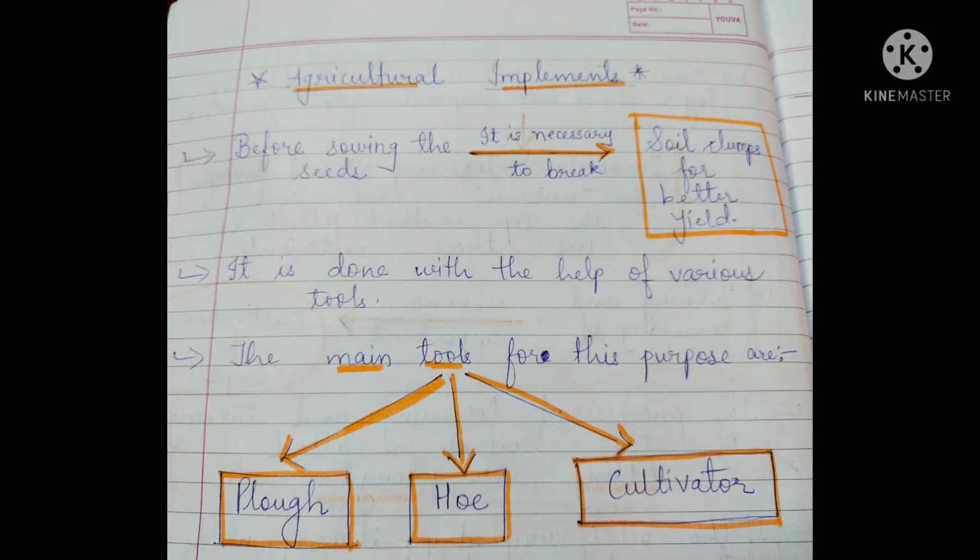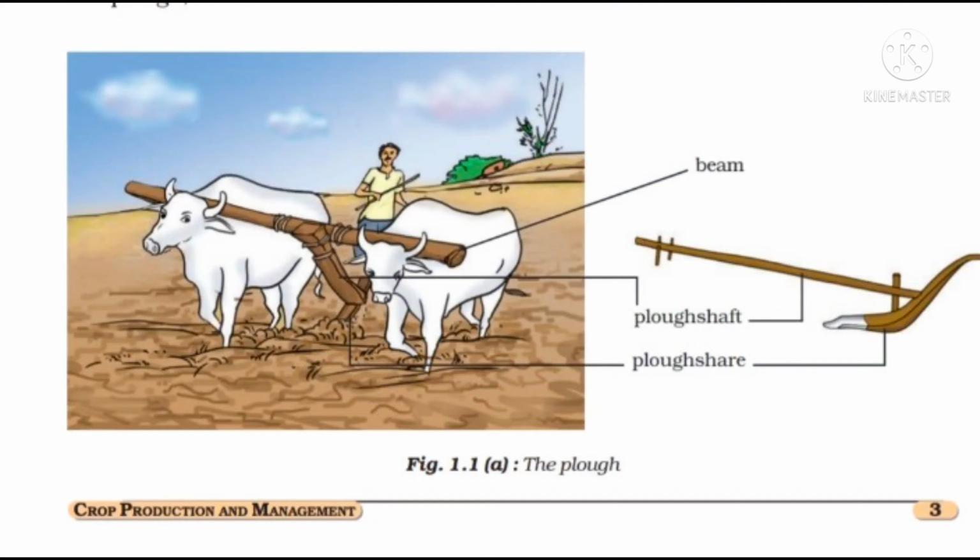Okay? And I hope your textbooks are open. Yes, so keep your textbook open, this chapter number 1. So we'll see all these three things, the plow, the hoe and the cultivator, in detail one by one. So the first one is the plow. My dear students, please pay attention and look in this picture, because with this picture I am going to explain how this plow is used.